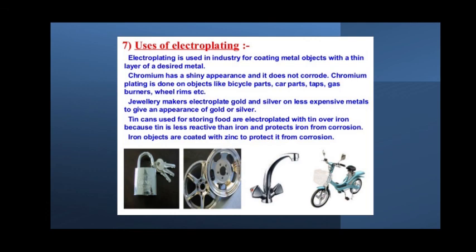Iron will usually react very fast with food items, and also iron will rust very fast. In order to prevent this, it is given a thin coating of tin. Similarly, an iron object is also coated with zinc to protect it from corrosion. So these are the different types of electroplating examples.